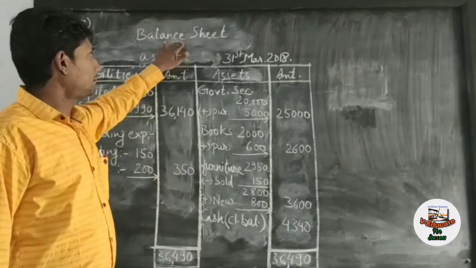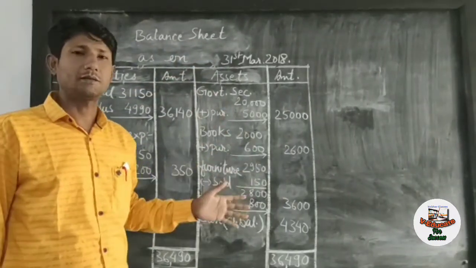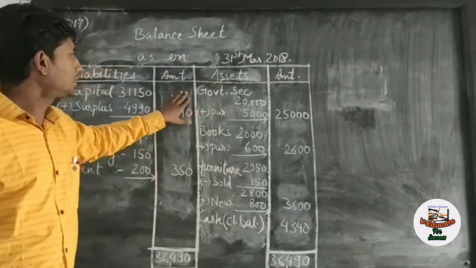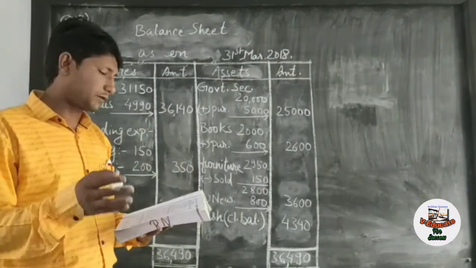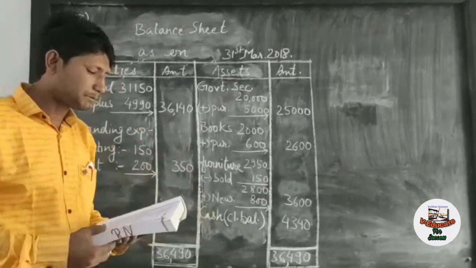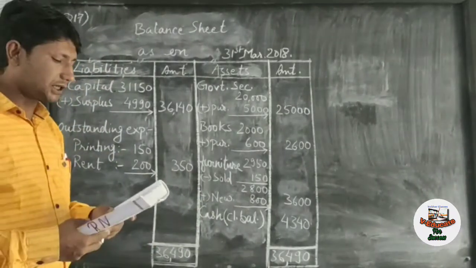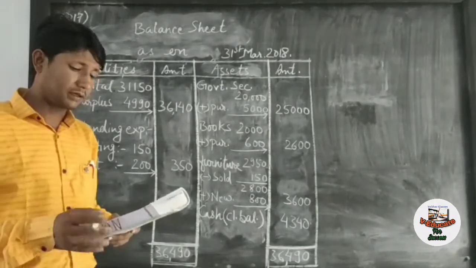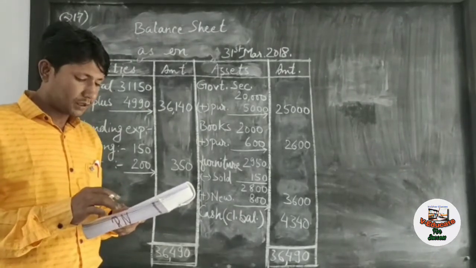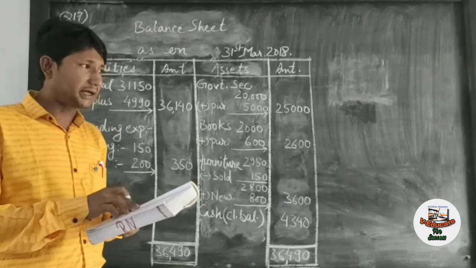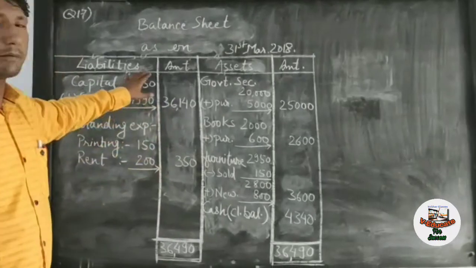Now we will prepare the balance sheet of this question. After preparing the income expenditure account, we have found surplus in the income expenditure account. We have to prepare the balance sheet on the basis of the previous balance sheet given in the question. Then in the liabilities of the previous balance sheet, outstanding creditors are given, but in the same question, in the cash summary, it is given that outstanding creditors were paid off, so they will not appear in the balance sheet.